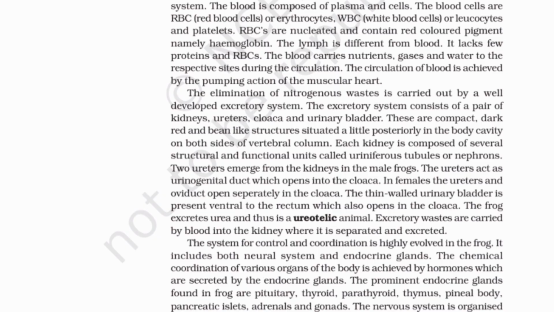The elimination of nitrogenous wastes is carried out by a well-developed excretory system. The excretory system consists of a pair of kidneys, ureters, cloaca and urinary bladder. These are compact, dark red and bean-like structures situated a little posteriorly in the body cavity, on both sides of the vertebral column. Each kidney is composed of several structural and functional units called uriniferous tubules or nephrons.